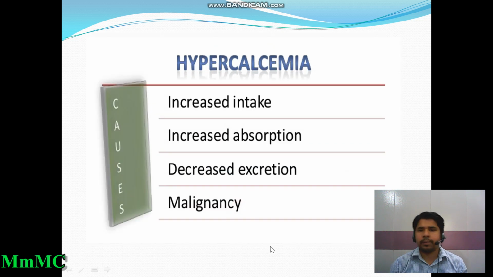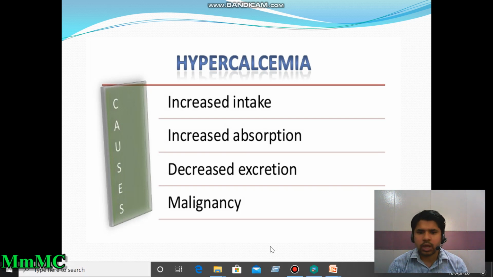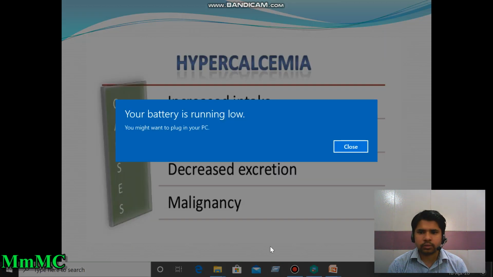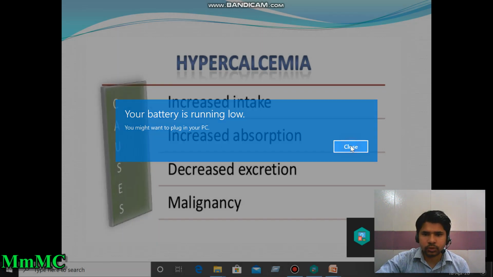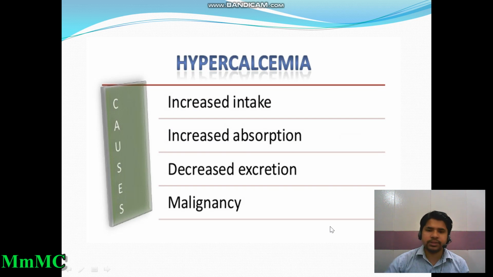Now about hypercalcemia. The causes of hypercalcemia are increased intake, increased absorption of calcium, decreased excretion of calcium, and malignancy. In case of malignancy, hypercalcemia occurs.